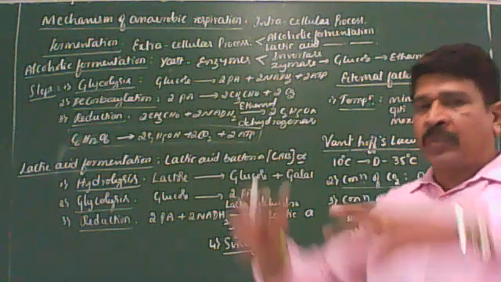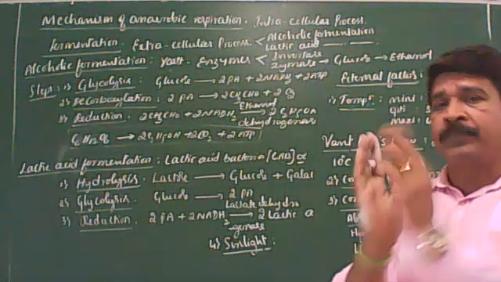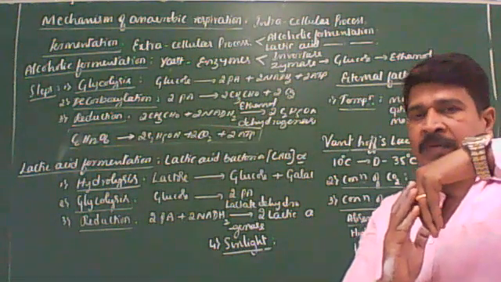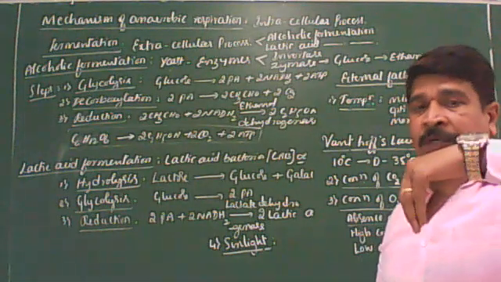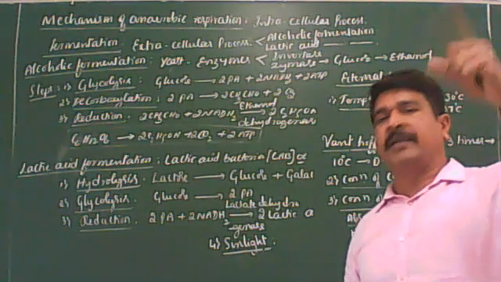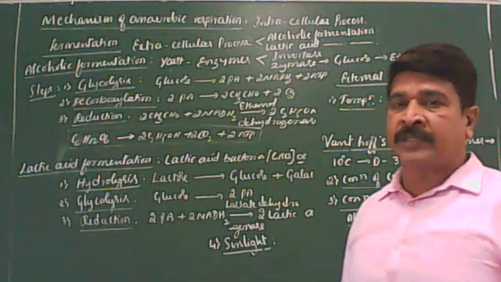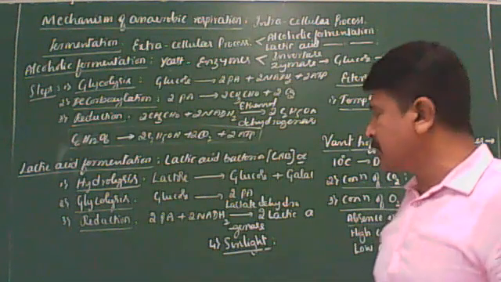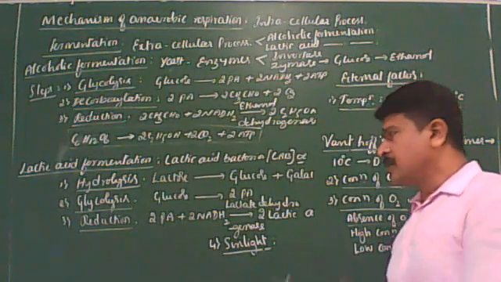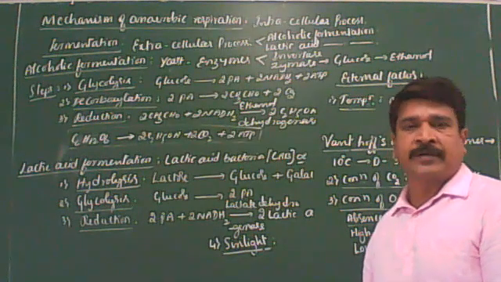How? When the intensity of light is very high, stomata opens and CO2 diffuses into the stomata. As we discussed, chloroplast is present in the cytoplasm of the guard cell. This chloroplast, by utilizing the carbon dioxide, synthesizes glucose by photosynthesis. That glucose becomes the respiratory substrate for respiration. Like that, sunlight influences the rate of respiration in green plants.